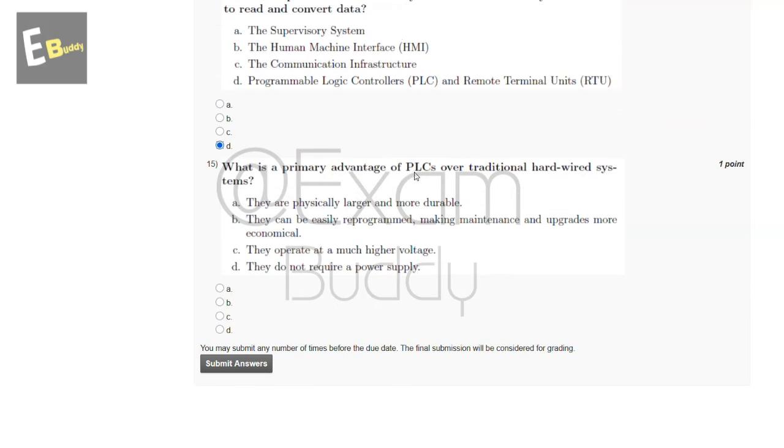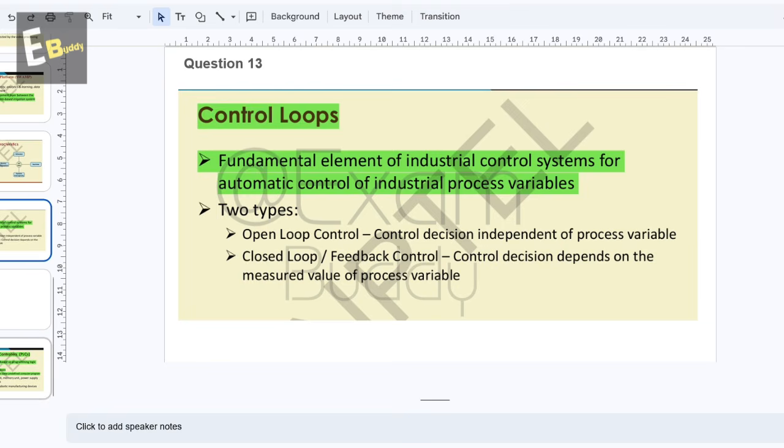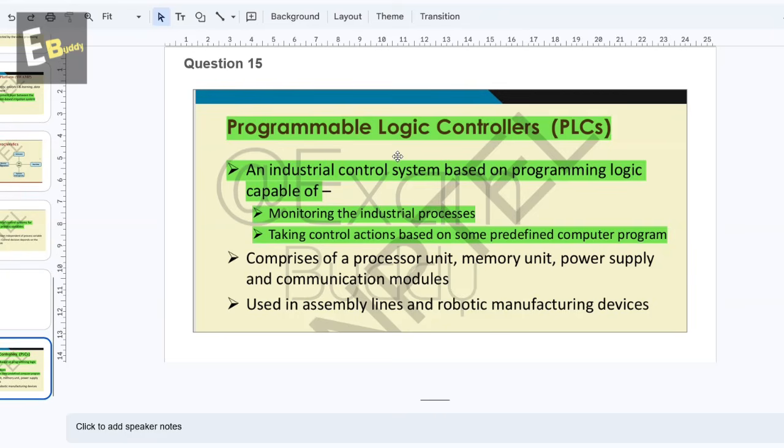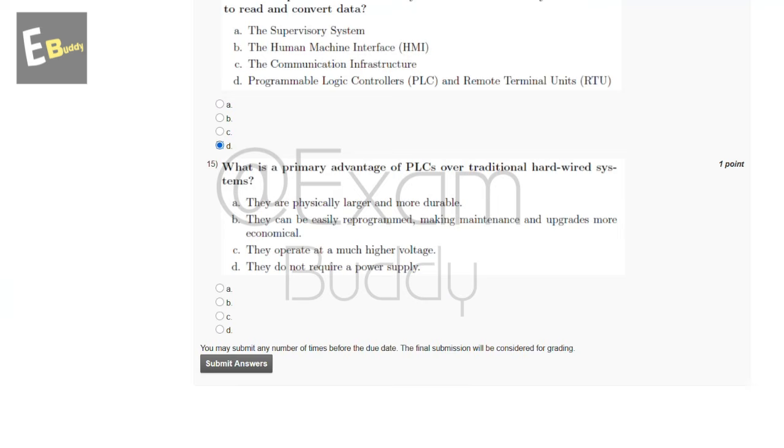What is the primary advantage of PLCs over traditional hardwired systems? So these are the options. And now let's check the explanation. The explanation says programmable logic controllers are industrial control systems based on programming logic, capable of monitoring industrial processes and taking control actions based on some predefined computer program. So the answer of our 15th question is B. They can be easily reprogrammed, making maintenance and upgrades more economical. Now submit your answer.